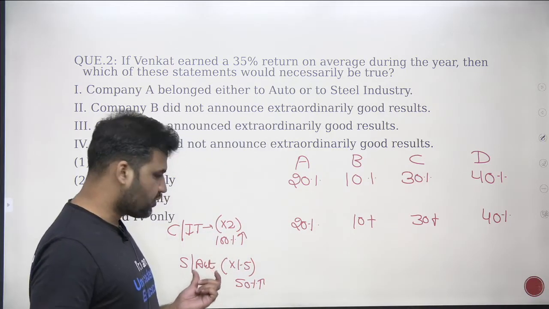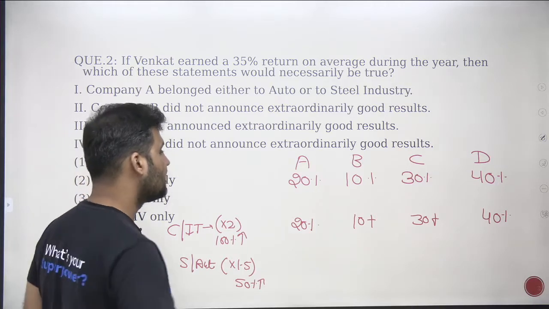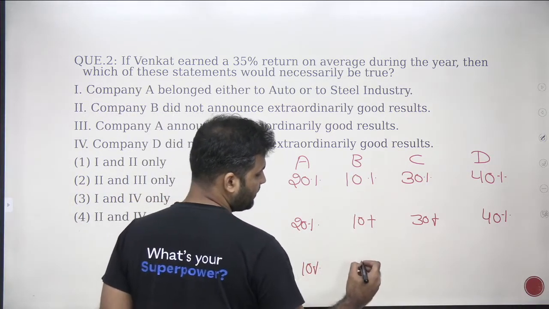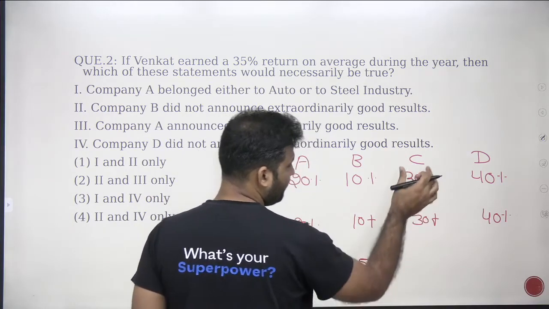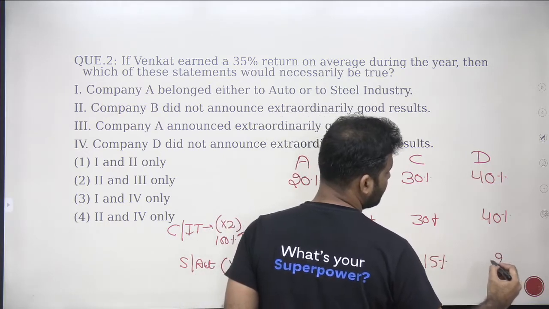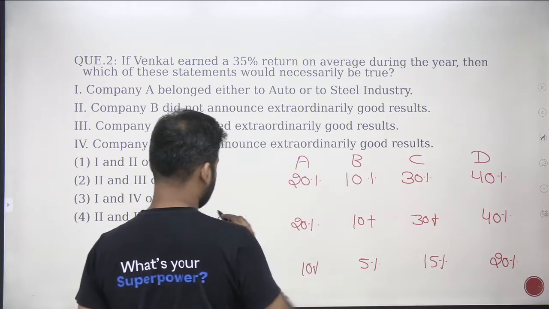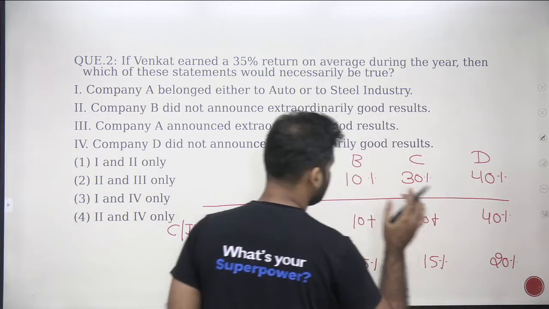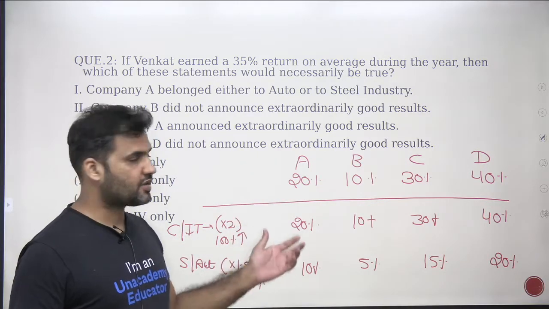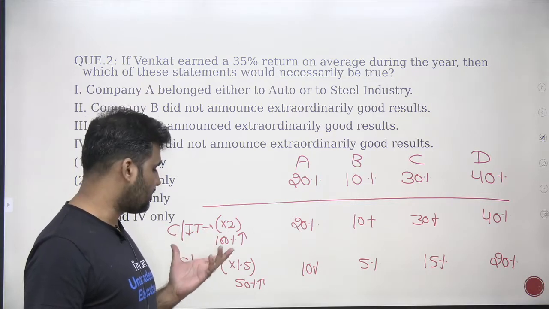And the company belonging to steel or auto, which is giving you 1.5 times, that means 50% extra returns. 50% of 20% is 10%. 50% of 10% is 5%. 50% of 30% is 15%. 50% of 40% is 20%. All right. What we have now here are the standard results which were expected earlier, and these are the extraordinary results. Only 2 companies are performing extraordinarily, one belonging to cement or IT, one belonging to steel or auto.